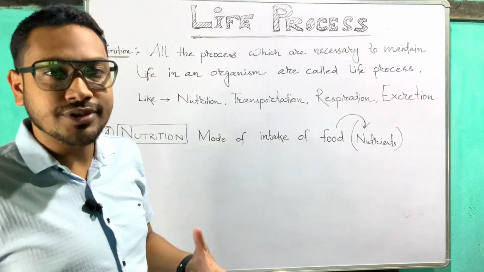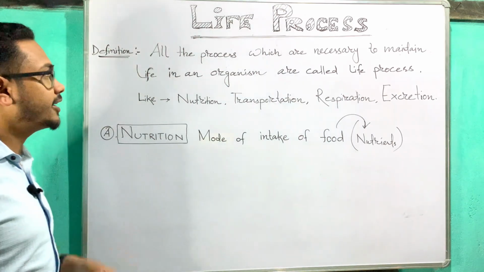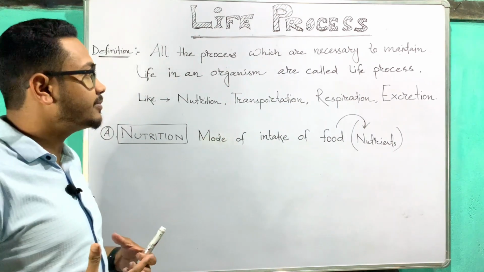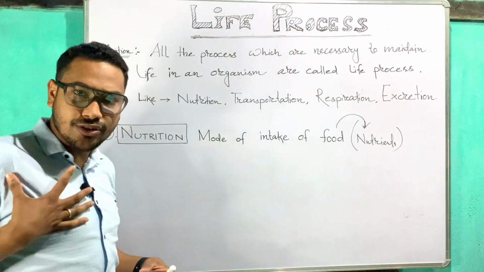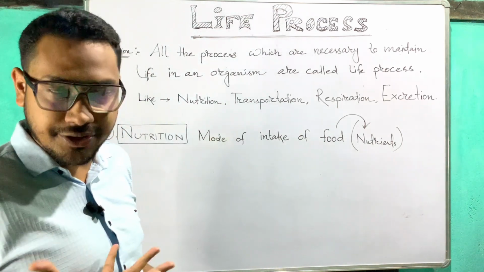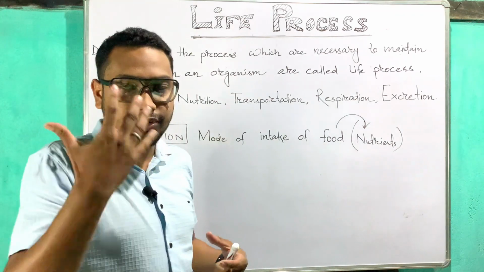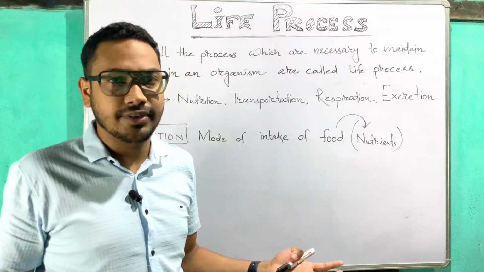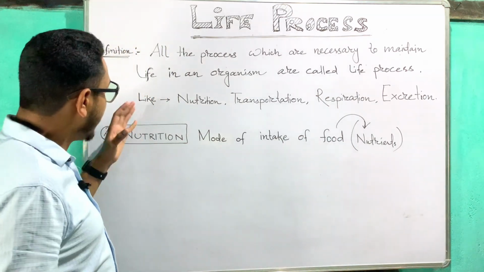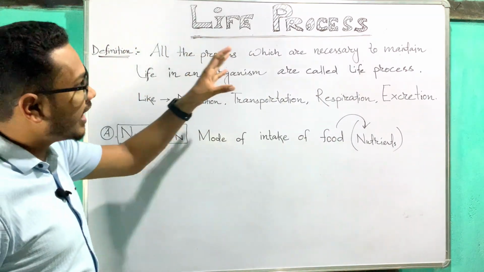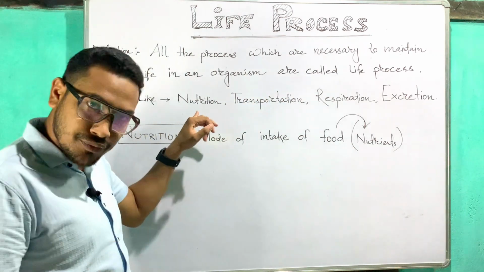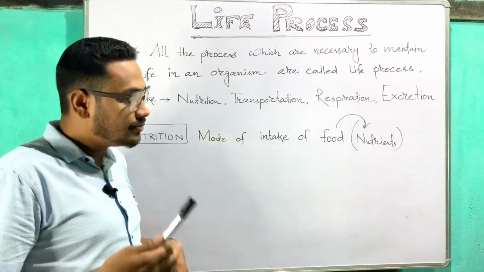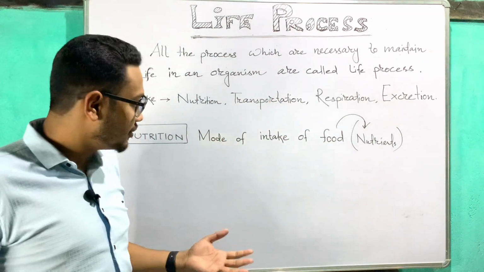Now what does life process mean? Here you can see the definition: all the processes which are necessary to maintain life in an organism are called life processes, like the heartbeat and respiration. If these processes are not happening in our body, then we cannot survive. These are the basic examples. To maintain those life processes, we need nutrition, transportation, respiration, and obviously excretion.